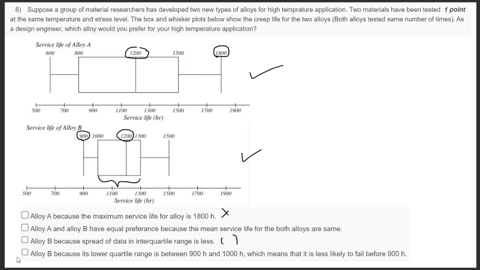In my view, this is the more apt answer, because the lower quartile range is very high. I mean, it's 900 hours, so it is highly reliable. It's less likely to fail before 900 hours. But here it is highly likely to fail before 900 hours. So that is the difference.